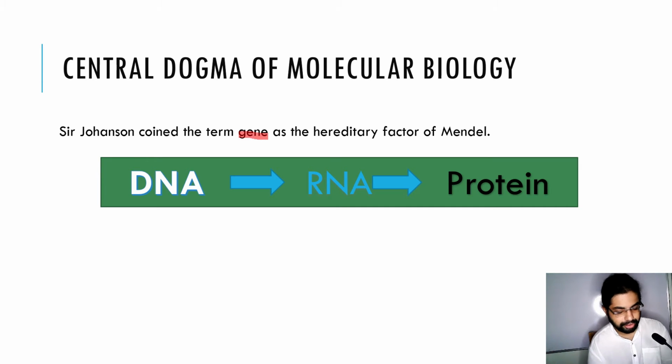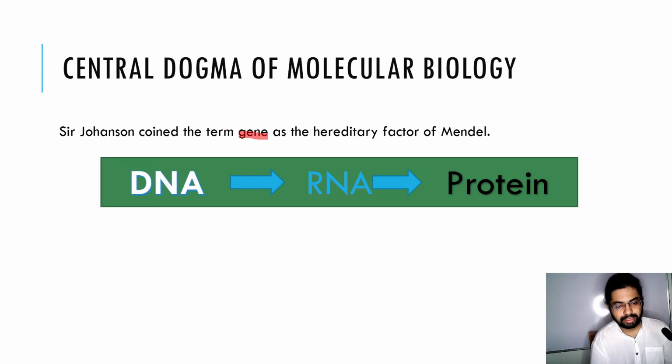The central dogma states that DNA to RNA, RNA to protein. It is the information which is transmitted from DNA to RNA by a process called transcription, and then the information from RNA is translated to the desired protein. So the central dogma of molecular biology is DNA to RNA, RNA to protein. I will discuss this in detail in my next videos.